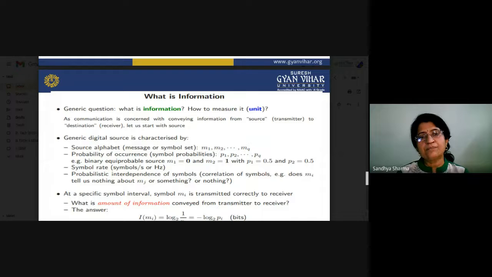This is the basic requirement in our communication system: we want to transmit a large amount of data with optimized bandwidth. This is the most important requirement of a communication system. We want to transmit our data at high speed, and the bandwidth requirement should be optimized. To fulfill this requirement in the transmitter section, we do source coding.